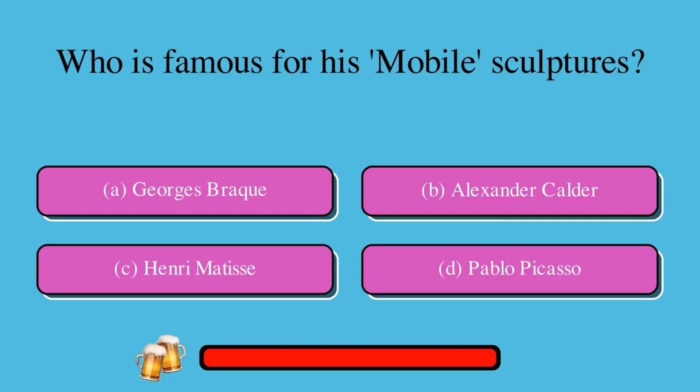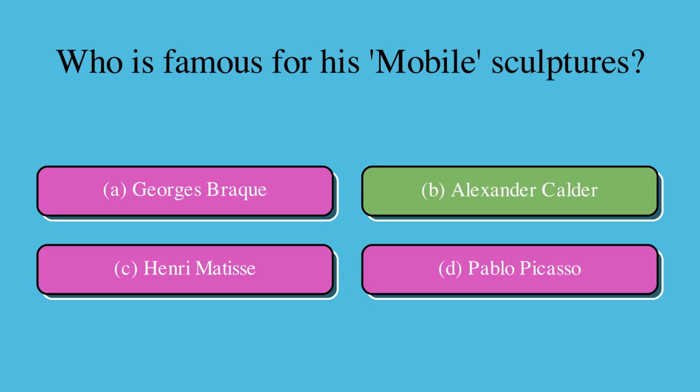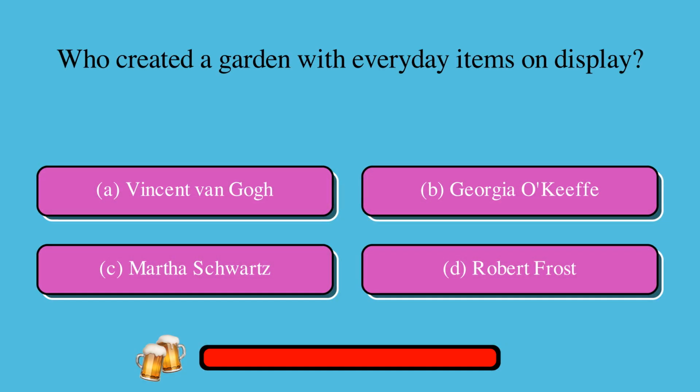Who is famous for his mobile sculptures? A. George Braque, or B. Alexander Calder, or C. Henri Matisse, or D. Pablo Picasso? The correct answer is B. Alexander Calder. Who created a garden with everyday items on display?